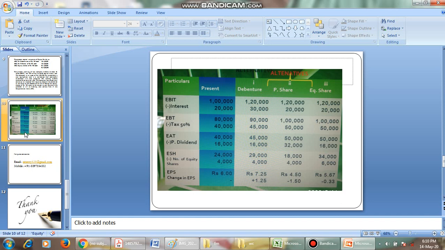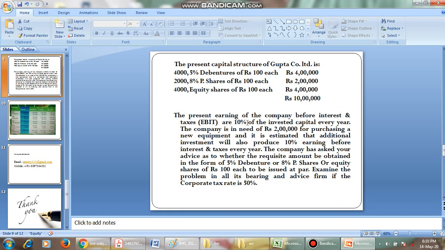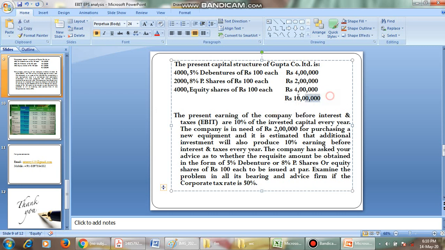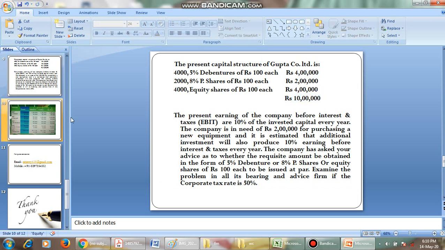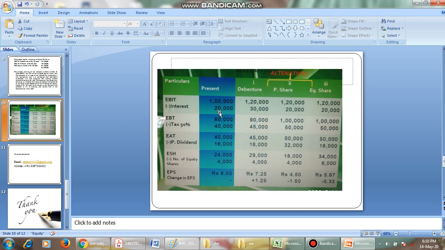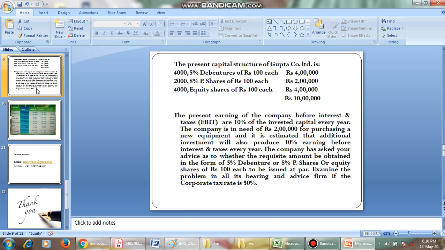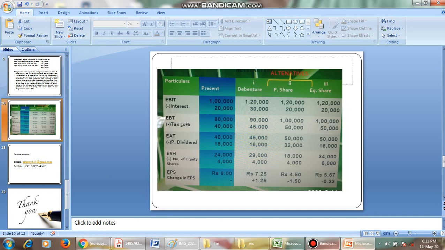The first alternative is the present situation. What is the EBIT here? It says 10% of the invested capital. 10% of invested capital is 10 lakhs into 10 by 100. So we get the EBIT of 1 lakh, minus interest of 20,000. How do you get this interest of 20,000? Here we have the 5%.